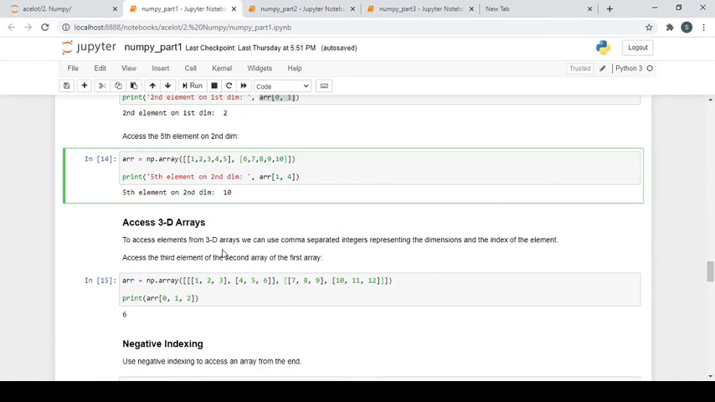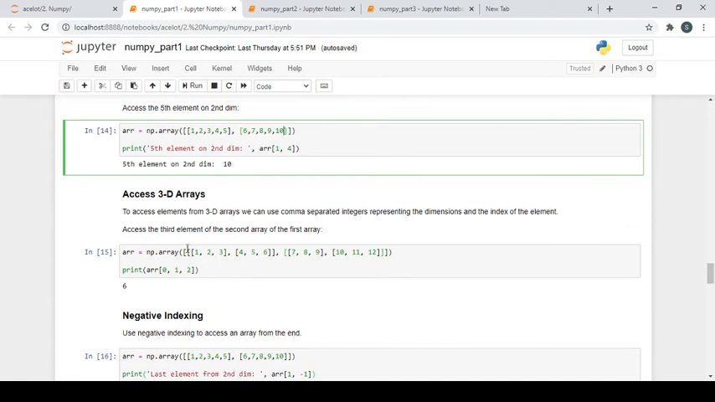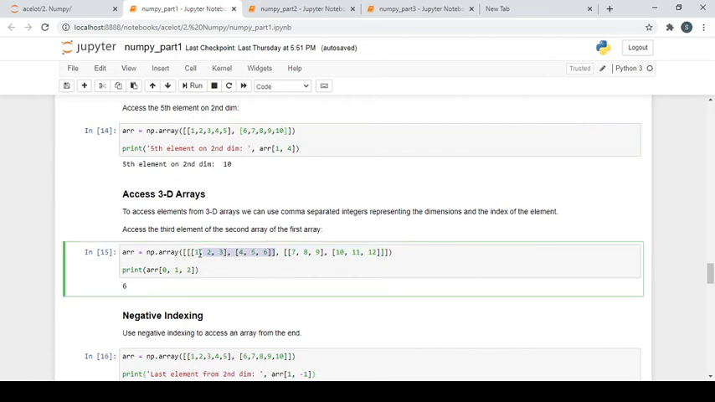So how can we access a 3D array? We need to access the third element of the second array of the first array. If they're telling you first array, this is like a first array and this is like a second array. So this is the first array. Now I want to access the second array of the first array. This one is the second array of the first array, and I need to access the third element, so I need to access the 6. So what I did: first array is array[0], then second array is array[1], then third element is 2.